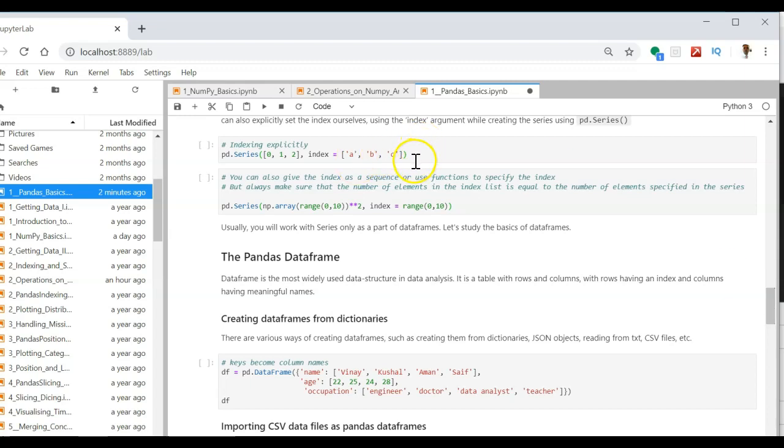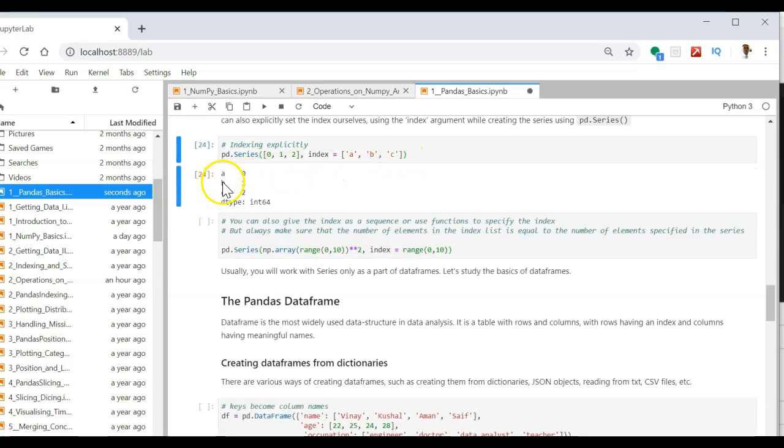In our previous output of all the Panda series that we have seen, the index 0, 1, 2, 3, 4 is automatically created. But Python also has another option of explicitly defining the index. How to do it? Like I have a series 0, 1, 2 and I want my index to be ABC. So you can explicitly define it here. See here ABC, or if you want A1, B1 or C1, you can change it here. So it becomes A1, B1, C1.